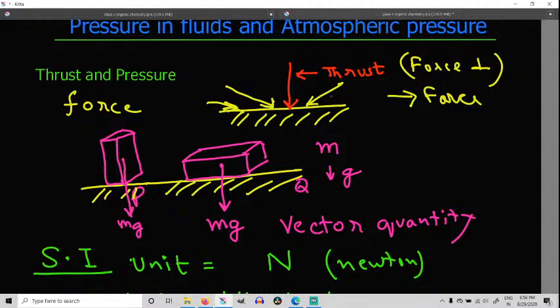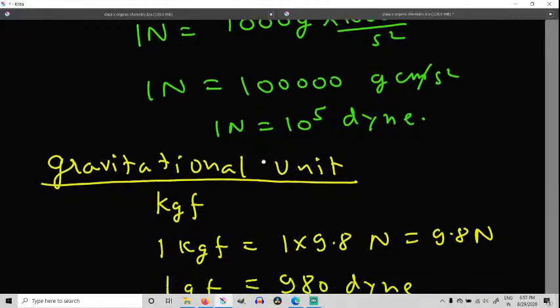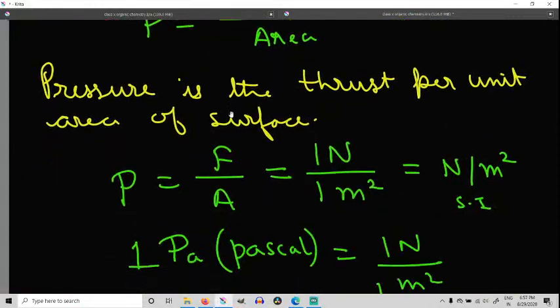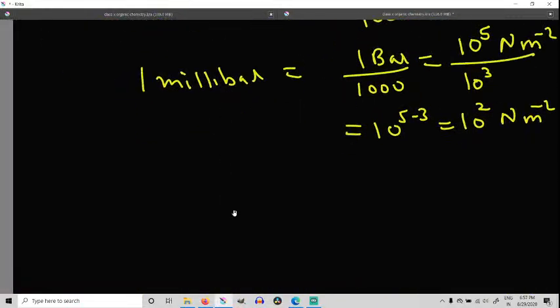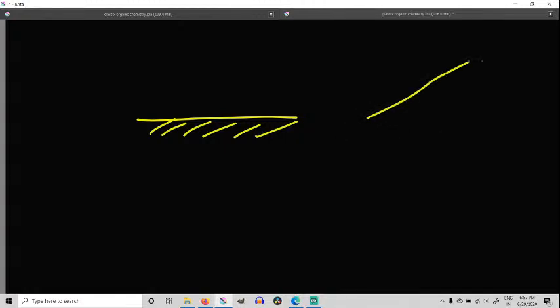I can show you how 2 bodies of different masses can have a different thrust. Let's take an example. Now I have a surface over here, and I have the inclined plane over there.